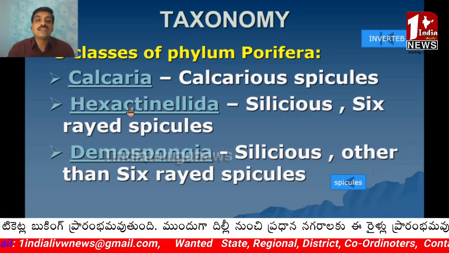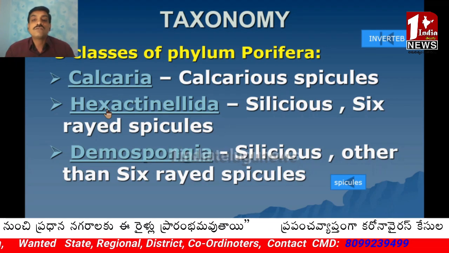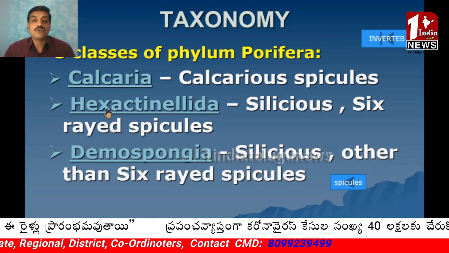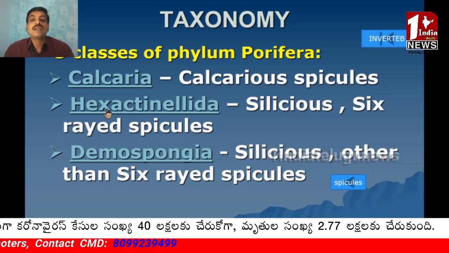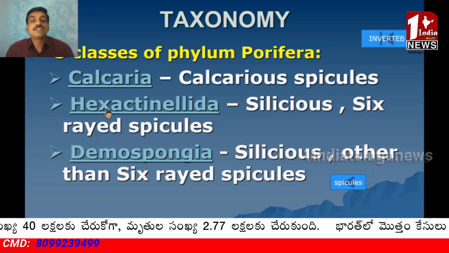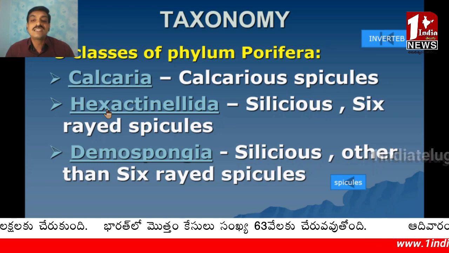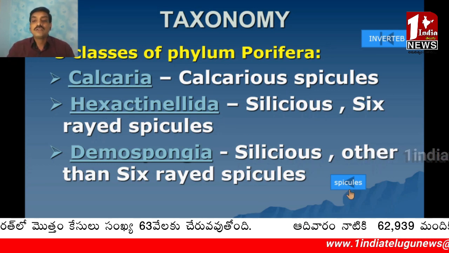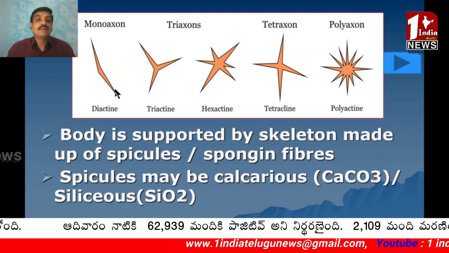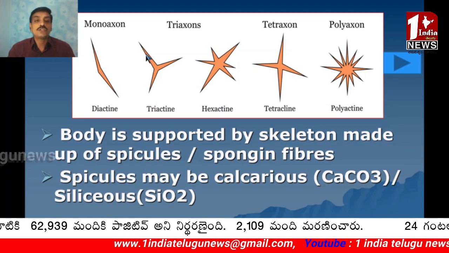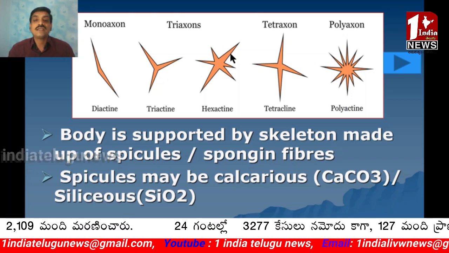Whereas Hexactinellida and Demospongia, both of them include sponges which are made up of siliceous spicules. Out of this, Hexactinellida include the sponges with siliceous spicules, but six-rayed. Already I told you that there are diactin spicules, triactin spicules, with 3 rays, 2 rays, and here they are 6 rays.